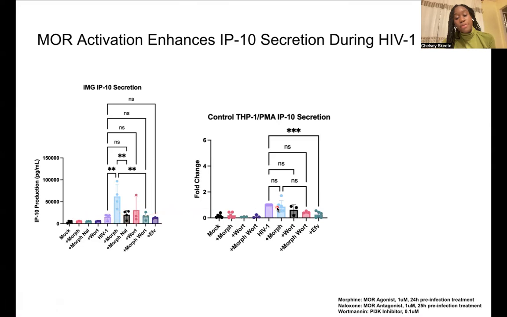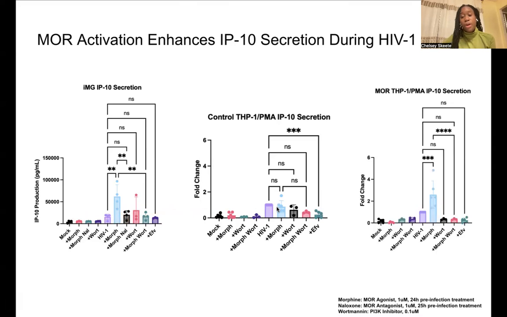We do not observe this effect in control THPs shown here. However, when mu is exogenously expressed in macrophages, we see that morphine now has an impact of enhancing IP-10 secretion only in the context of infection.